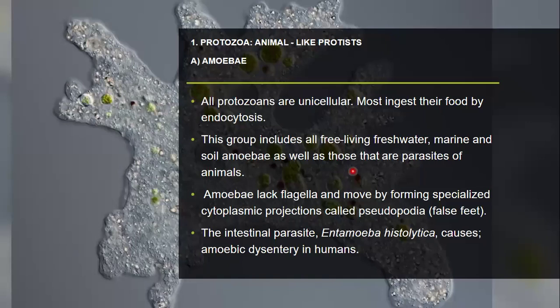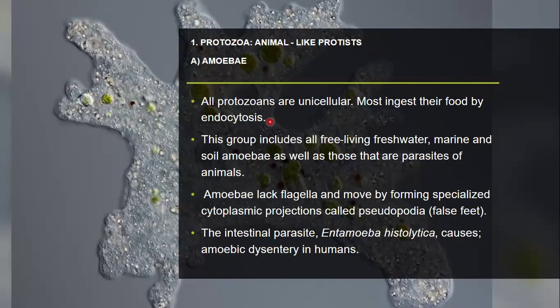The first example in this group is the amoeba. All protozoans are unicellular. Most of the protozoans ingest their food by the process of endocytosis. By endocytosis, we mean the formation of food particles by invagination of the membrane within the body of the amoeba.